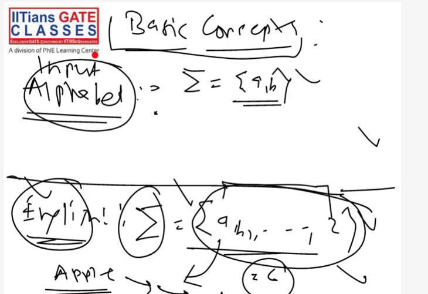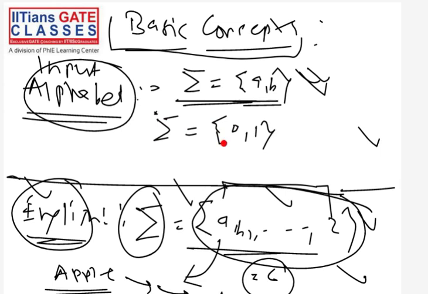Because you see, everything that we will have from now onwards will actually be built upon this alphabet. Just like the English language is built upon the English alphabet, similarly we will also build our languages over this alphabet, sigma equal to {a, b}. Either we will use this alphabet, or in different situations we can use a different alphabet. For example, this alphabet also we can use, {0, 1}.